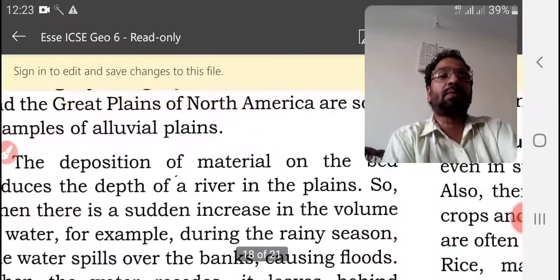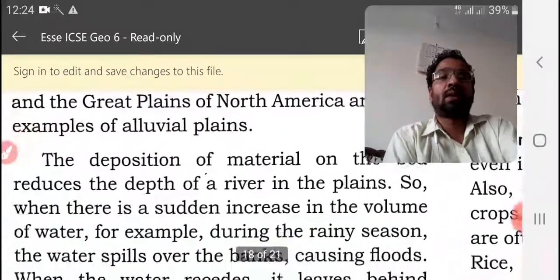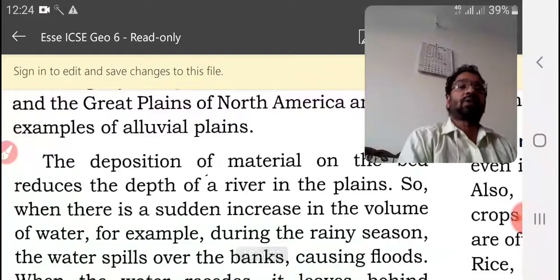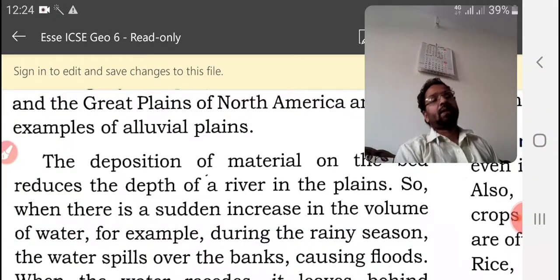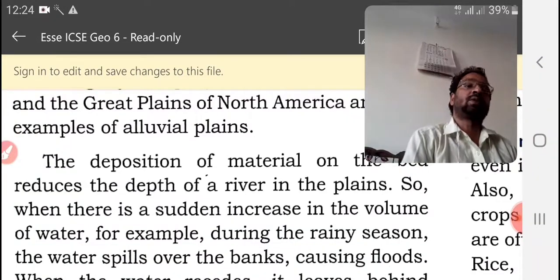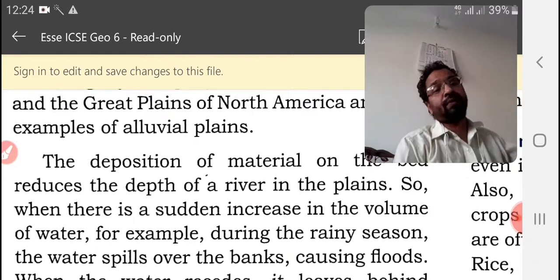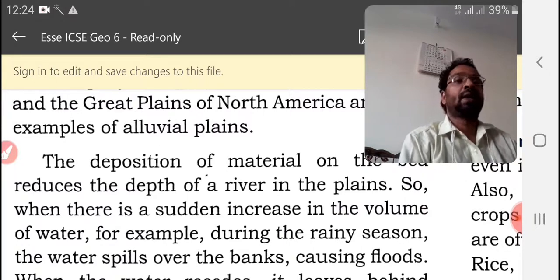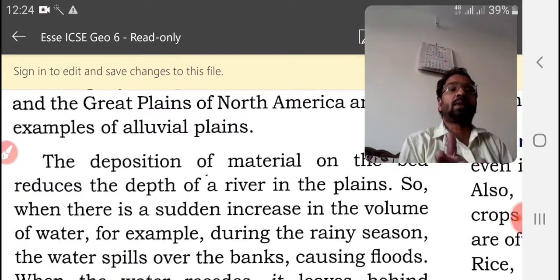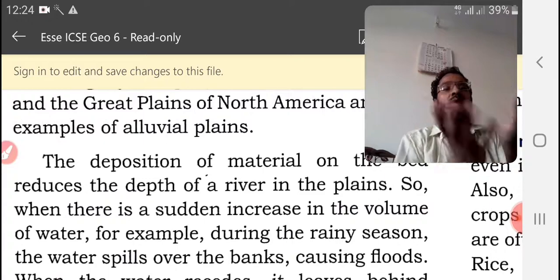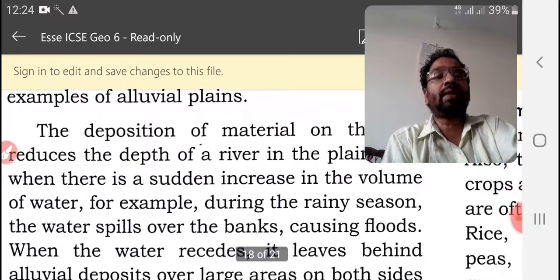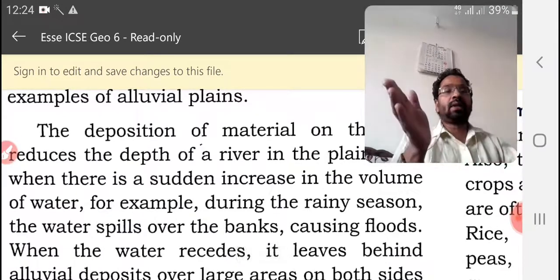Then deposition of material on the bed reduces the depth of a river in the plains. First they deposit the material on the bottom of a river, and that reduces its depth. So the water level will increase and the width will increase.